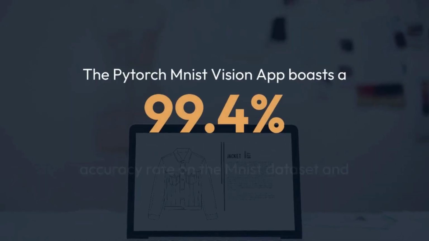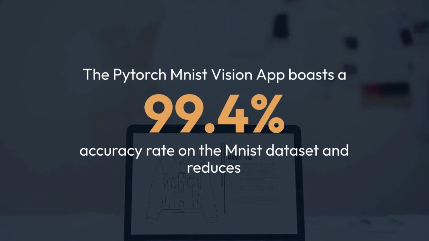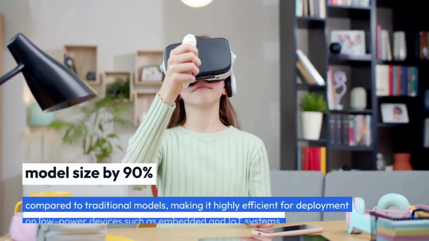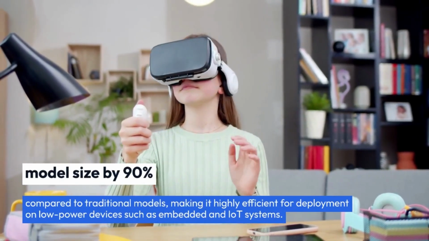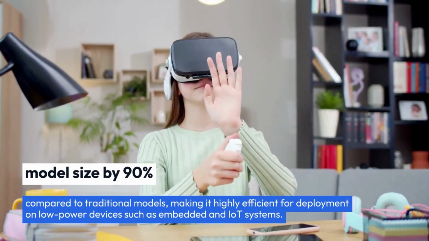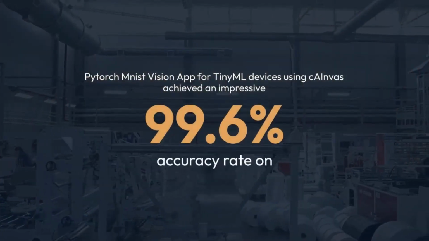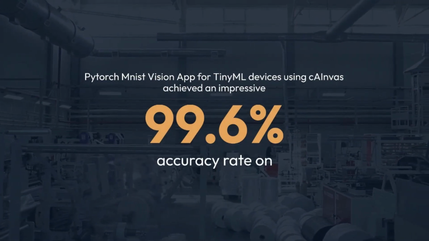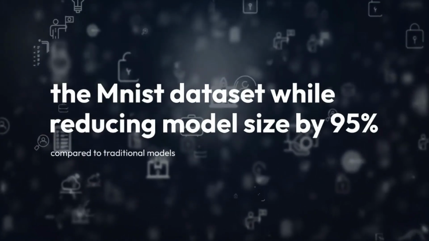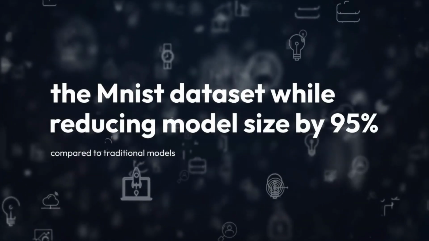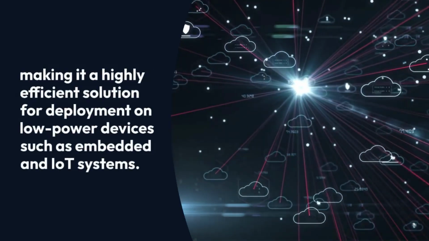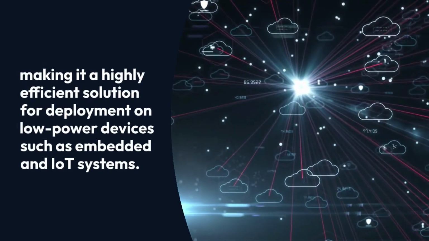The PyTorch MNIST Vision App boasts a 99.4% accuracy rate on the MNIST dataset and reduces model size by 90% compared to traditional models, making it highly efficient for deployment on low-power devices such as embedded and IoT systems. The PyTorch MNIST Vision App for TinyML devices using cAInvas achieved an impressive 99.6% accuracy rate on the MNIST dataset while reducing model size by 95% compared to traditional models, making it a highly efficient solution for deployment on low-power devices such as embedded and IoT systems.